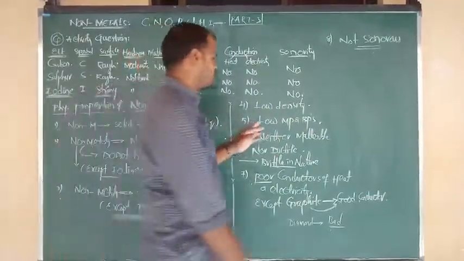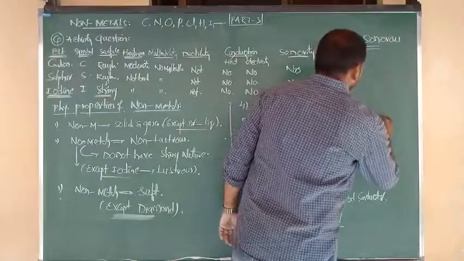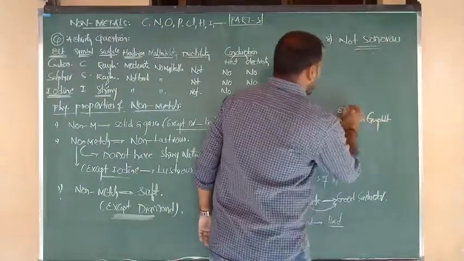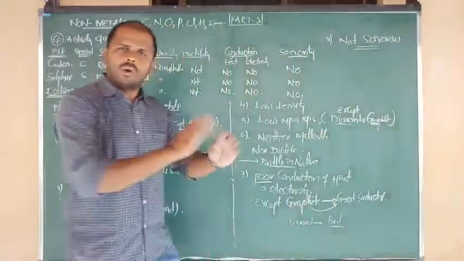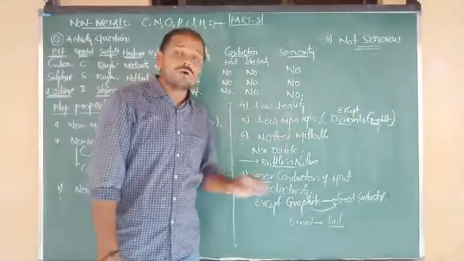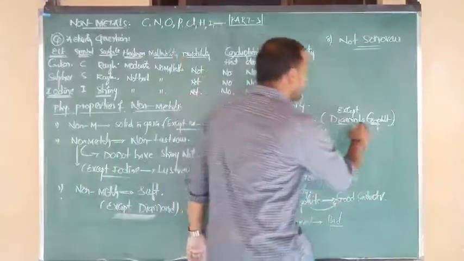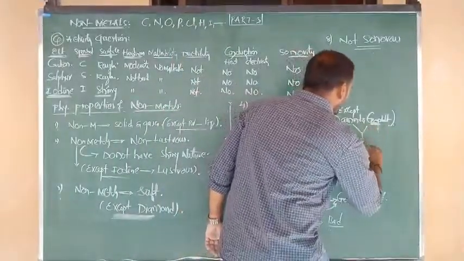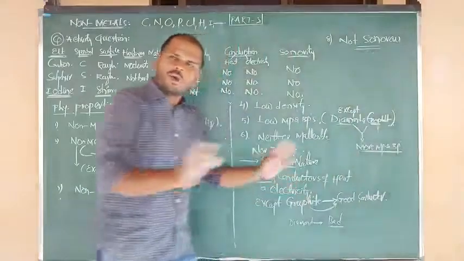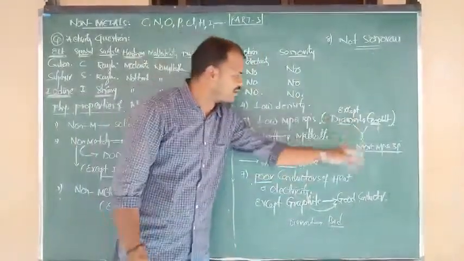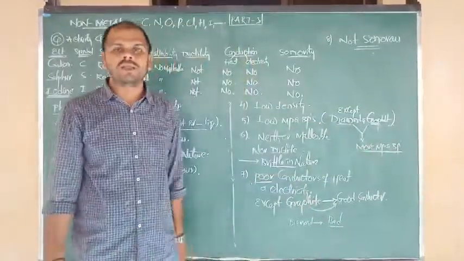But try to remember exceptions. One is diamond, and one more is graphite. Except diamond and graphite, all non-metals have low density, and all non-metals have low melting and boiling points. Diamond and graphite have high melting and boiling points. Try to remember: all the non-metals have low melting and boiling points, but diamond and graphite, due to their special polymeric network structure, have high melting and boiling points.